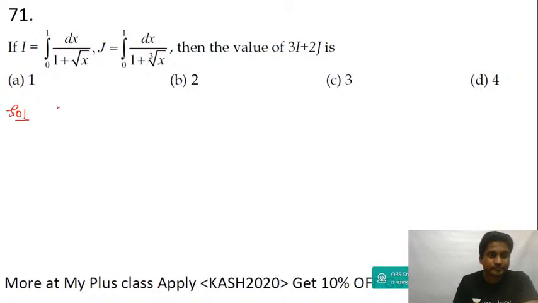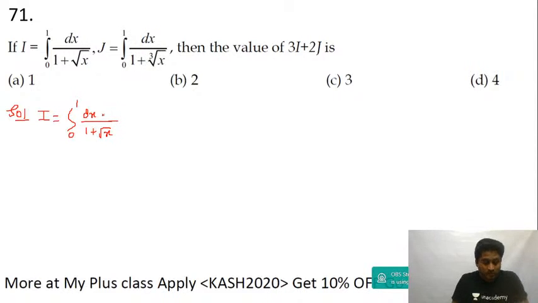I is equal to the integral from 0 to 1 of dx upon 1 plus root x. I'm going to put x equal to t square, and then I get dx is equal to 2t dt.